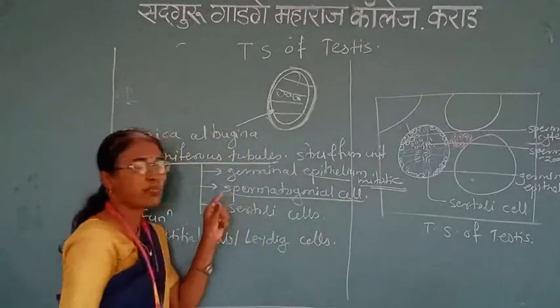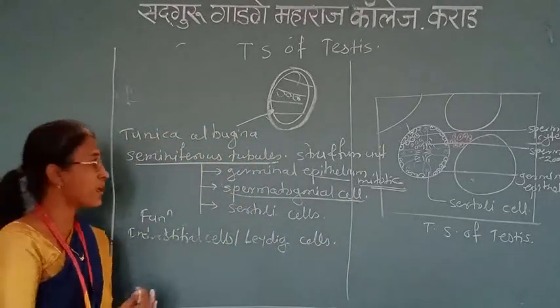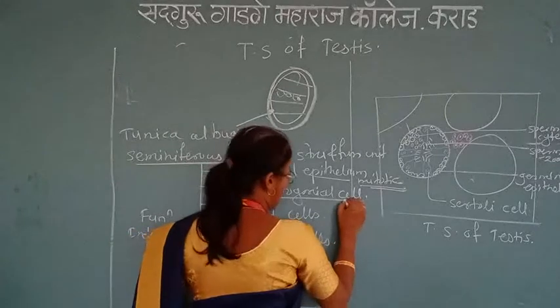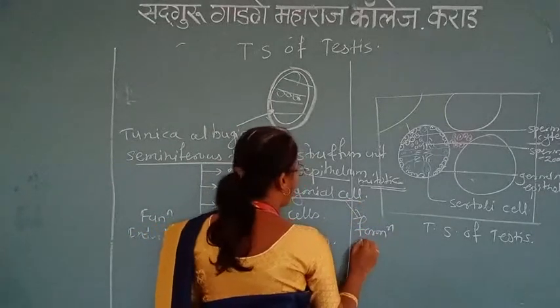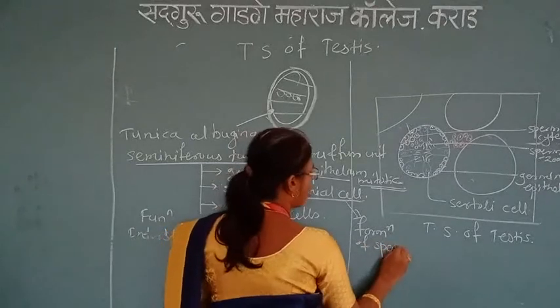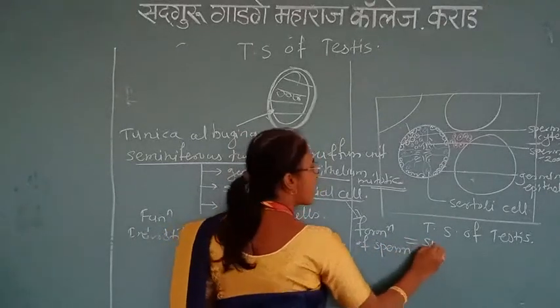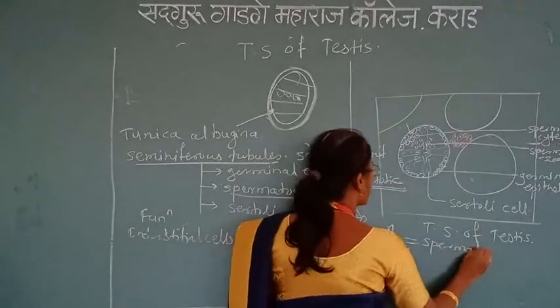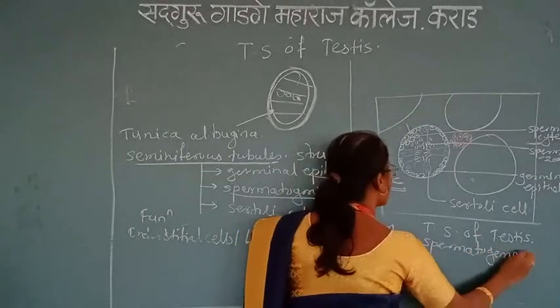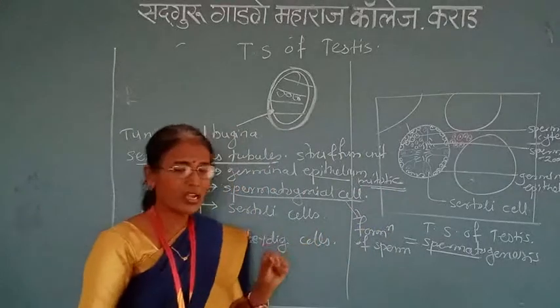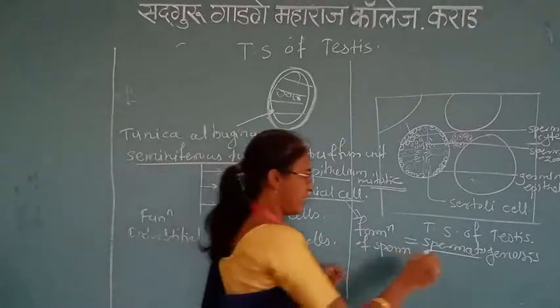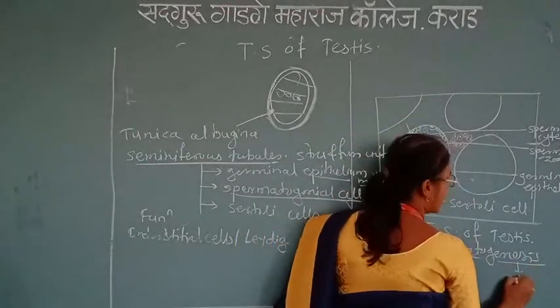spermatozoa. This process is called spermatogenesis. The formation of sperm or spermatozoa is called spermatogenesis. Spermatogenesis means spermato is the spermatozoa, the sperm, and genesis is the synthesis.